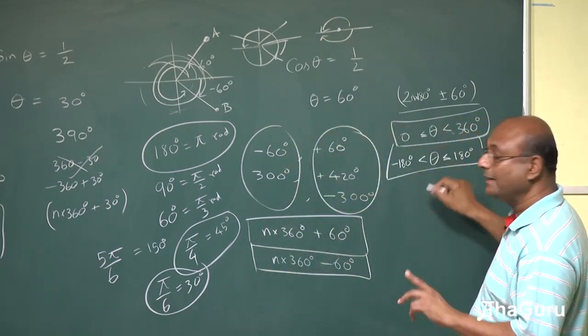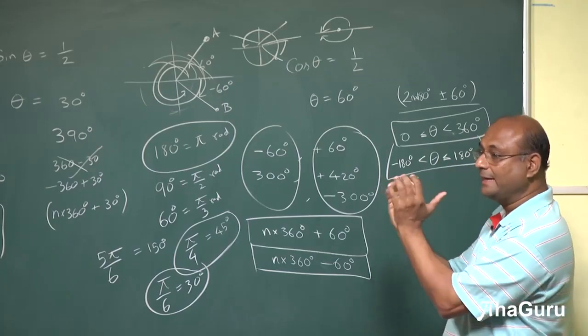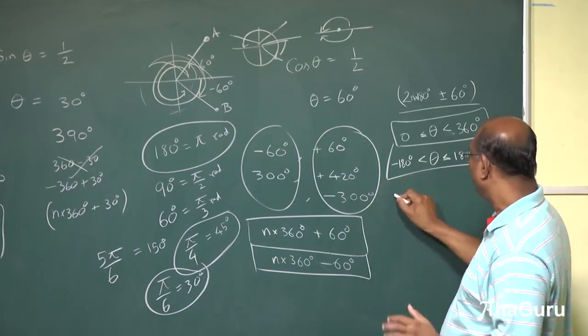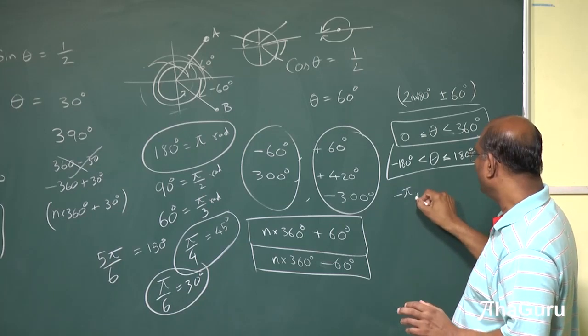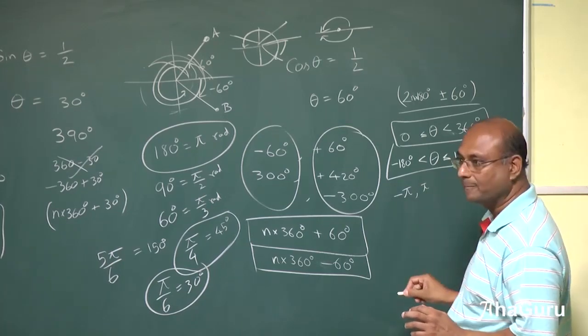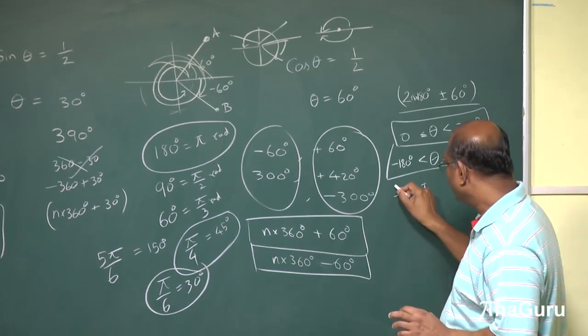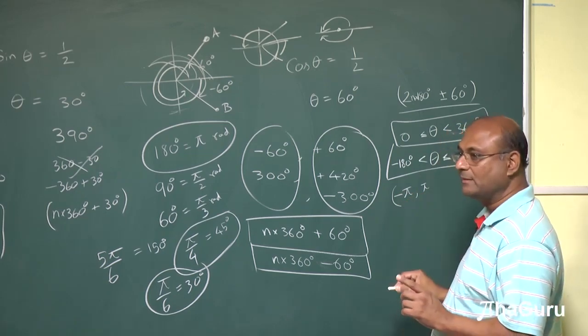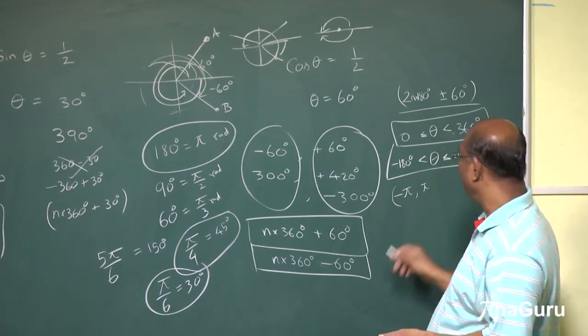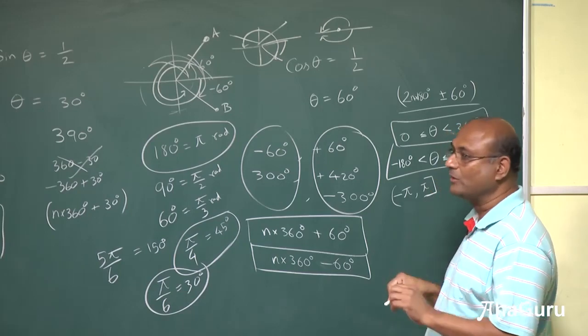Many times people will say angles between minus 180 to plus 180 or minus pi to plus pi. And usually they'll put a symbol like this, which means you don't include minus pi, but you do include plus pi.